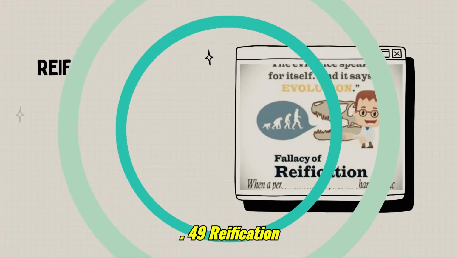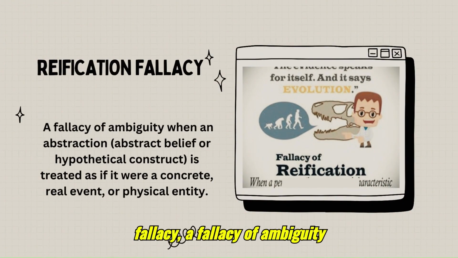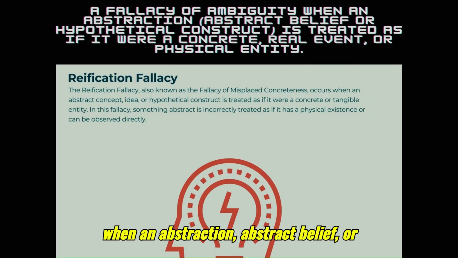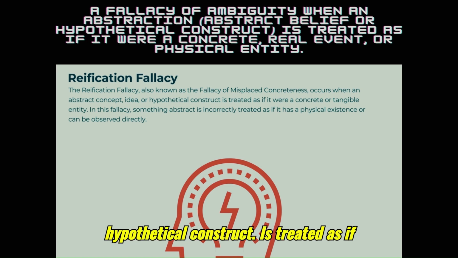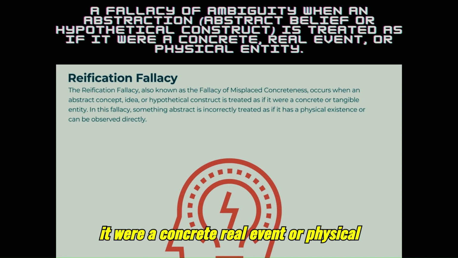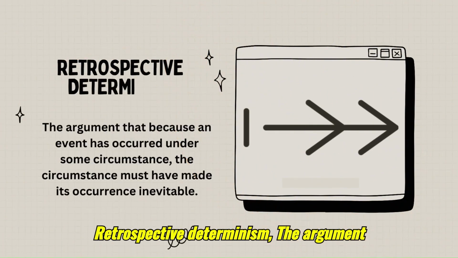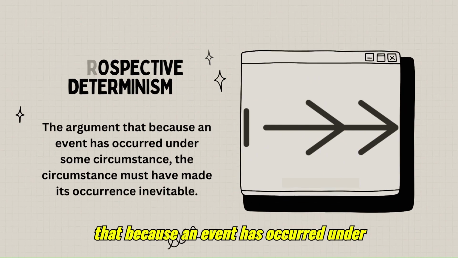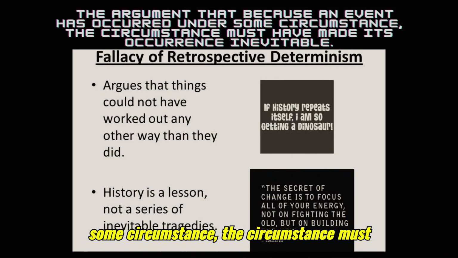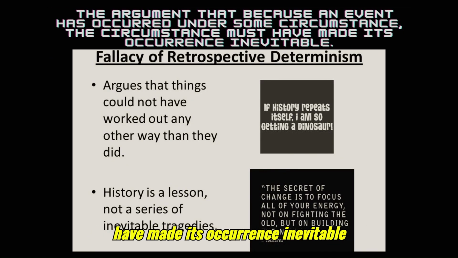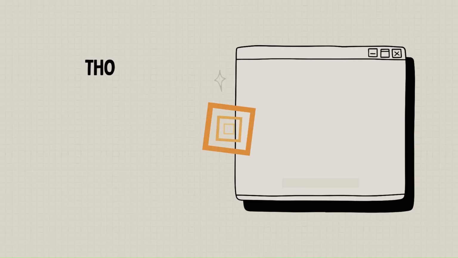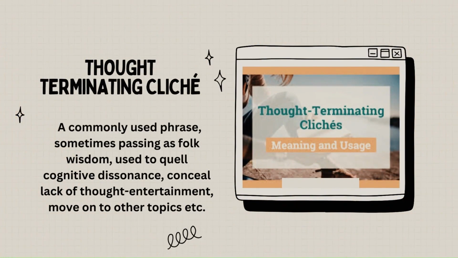49. Reification fallacy. A fallacy of ambiguity. When an abstraction, abstract belief or hypothetical construct, is treated as if it were a concrete, real event or physical entity. 50. Retrospective determinism. The argument that because an event has occurred under some circumstance, the circumstance must have made its occurrence inevitable.